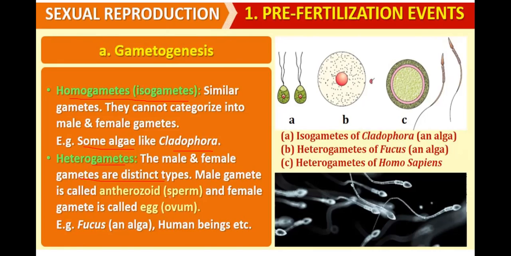What is the other name of the male gamete? Sperm or antherozoids. In plants, they are known as antherozoids. In animals, they are known as sperm. The female gamete is called egg or ovum. Fucus is an example of heterogametes. It is an alga, and so are human beings. Sometimes a question will be: give one example of an alga which shows heterogametes. So that is Fucus.